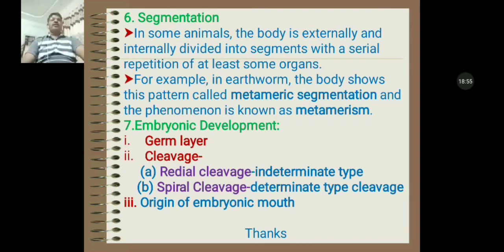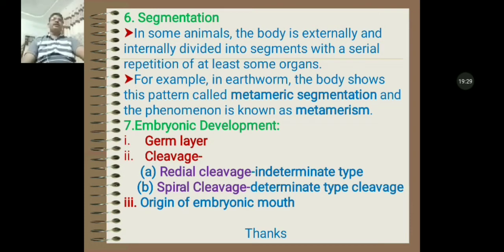It means some animals are segmented, some are not segmented. Segmented animals may be superficially segmented, metamerically segmented, or internally segmented. For example, in earthworm, the body shows this pattern of metameric segmentation, and the phenomenon is known as metamerism.